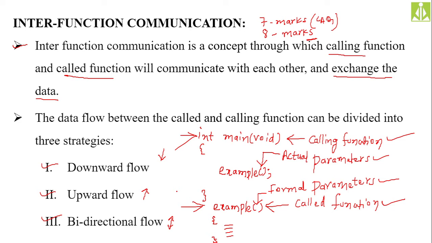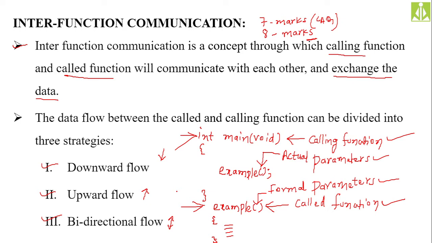What are the different parameter passing techniques in C? Because these are parameter passing techniques only, isn't it? In interfunction communication, from calling function to the called function, we are passing parameters only. So these are parameter passing techniques only.